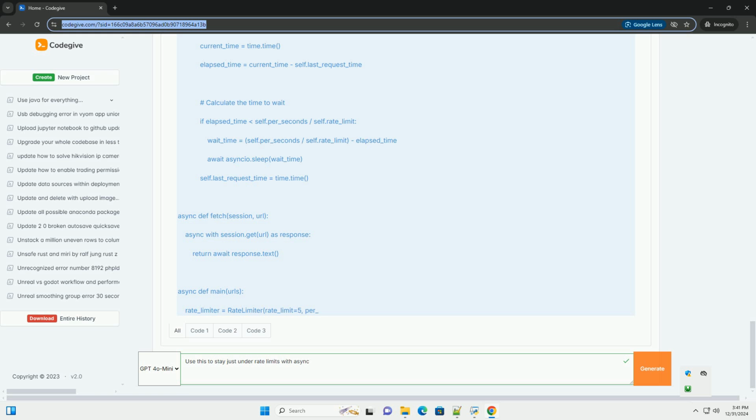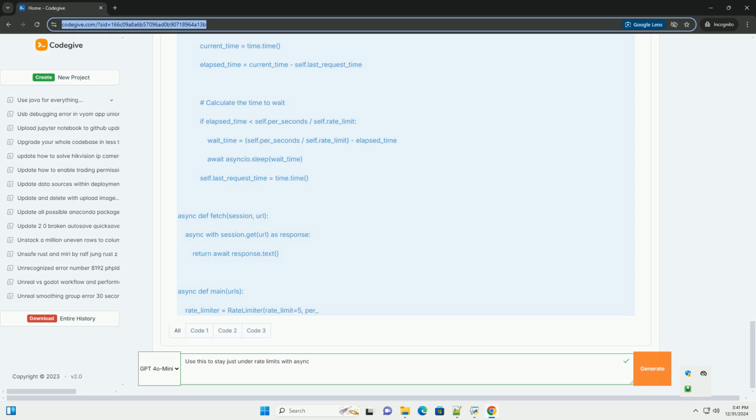1. RateLimiter class. This class manages the rate limiting logic. It takes in a rate_limit, the number of requests, and per_seconds, the time frame in seconds. The wait method ensures that requests are made according to the specified limits. 2. Fetch function. This function makes an asynchronous GET request to a given URL using aiohttp. 3.